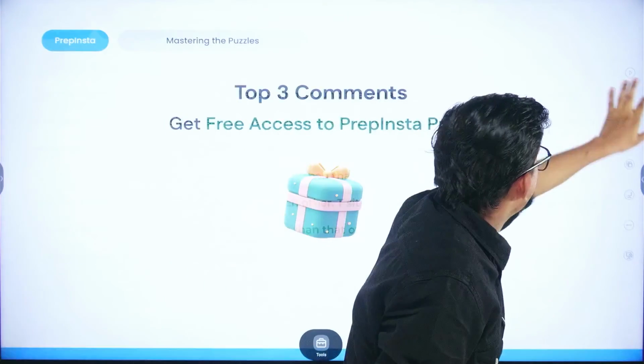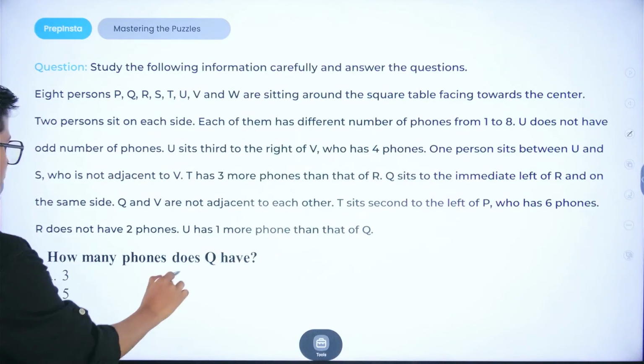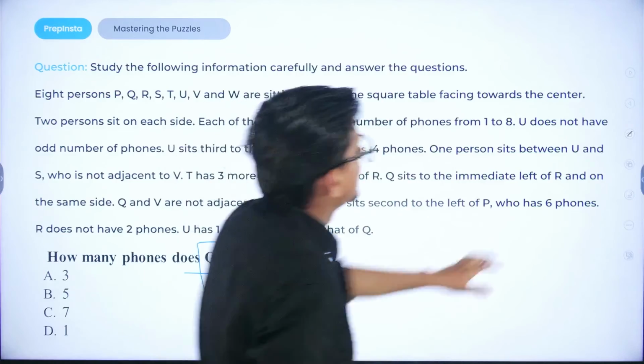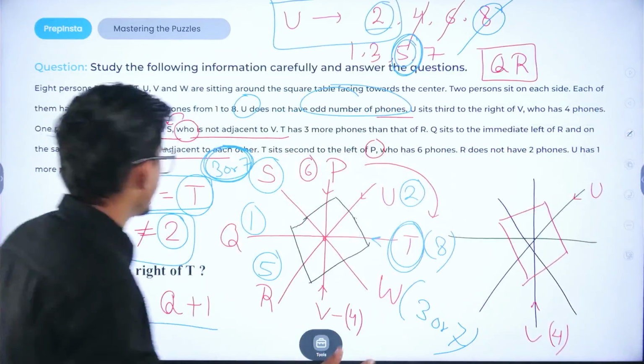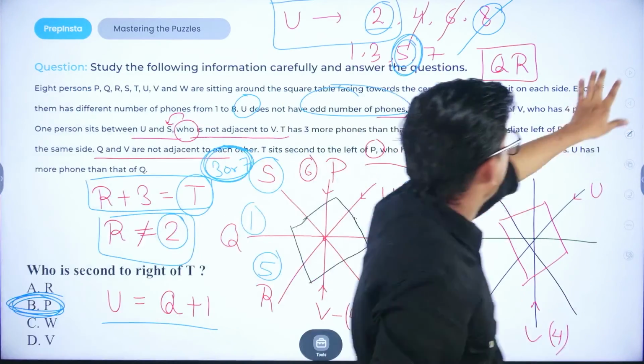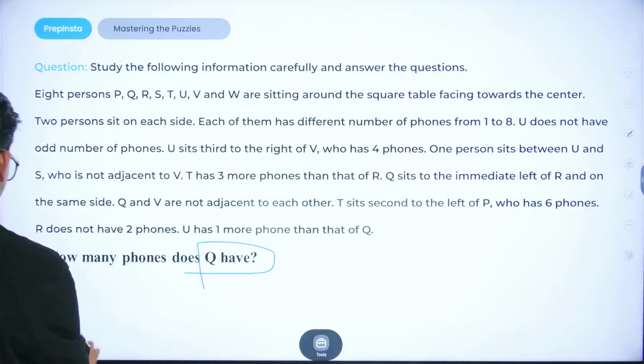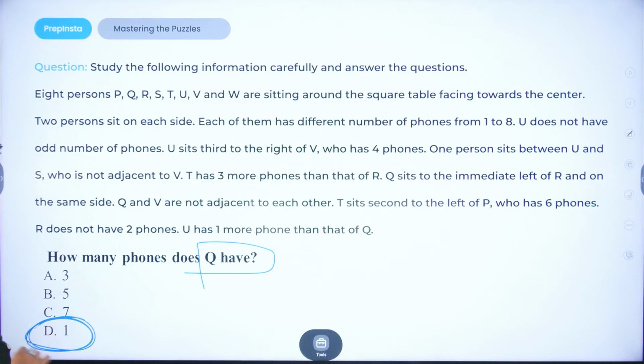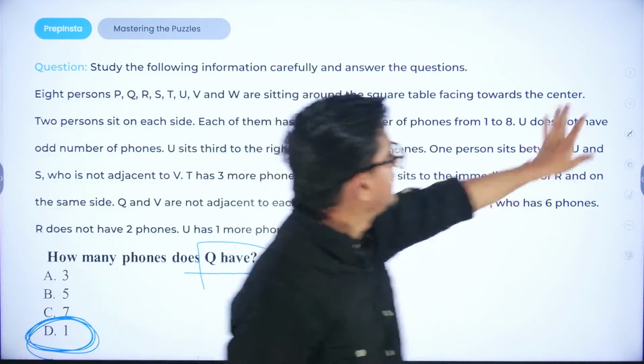Let us go with another question. How many phones does Q have? So, let us go with the options. Q is having a single phone, that is 1 phone. So, the right option would be option D, that is 1 phone, right?